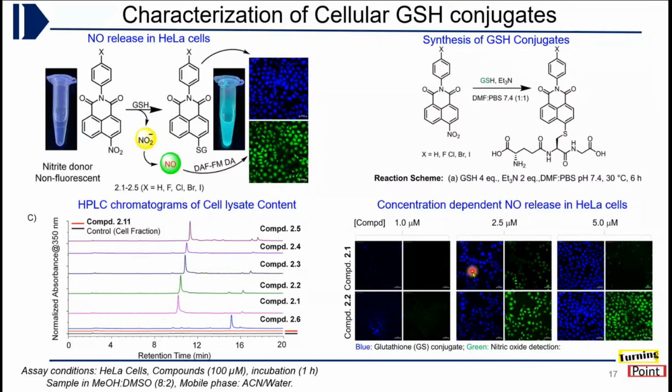When we did concentration-dependent studies in HeLa cells, we saw an increase in fluorescence of both from 1 micromolar to 5 micromolar. Here I'm showing 2 compounds. The blue is the glutathione conjugate, and the green is the NO detection. Compound 2.2 was found to be the best in NO release. You can see it gave the highest intensity of its GSH conjugate as well as NO release.